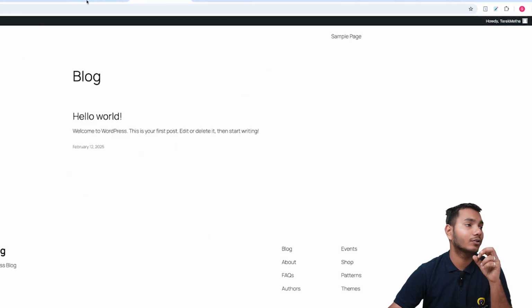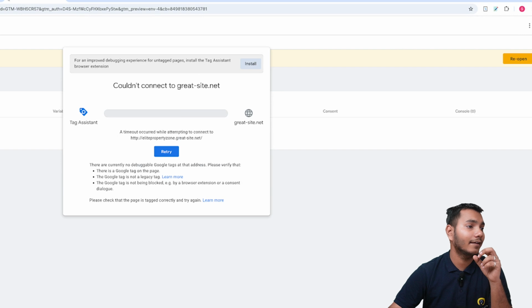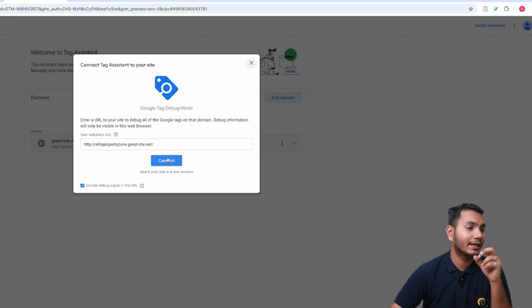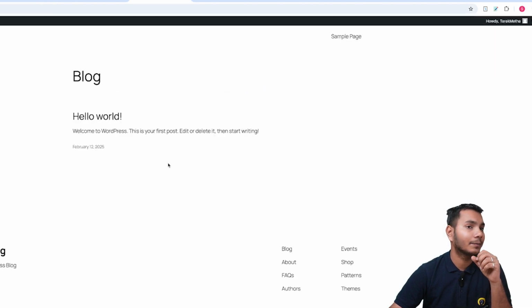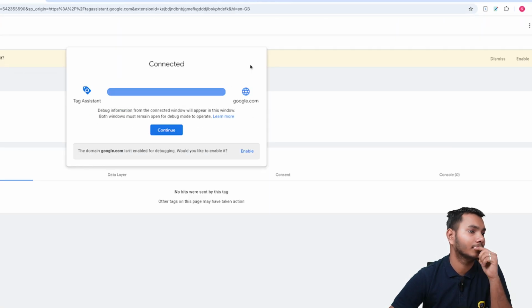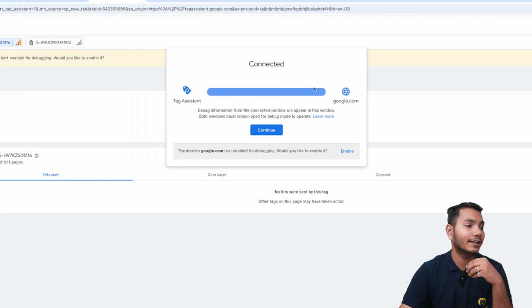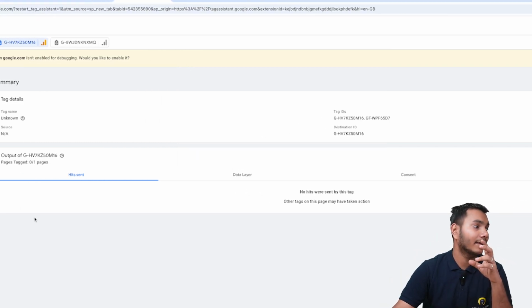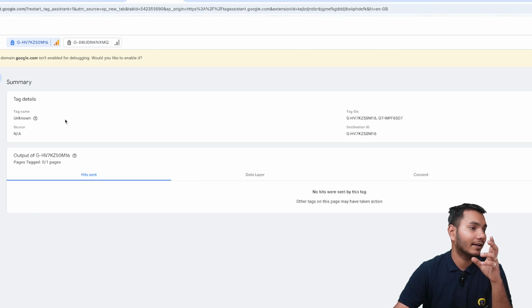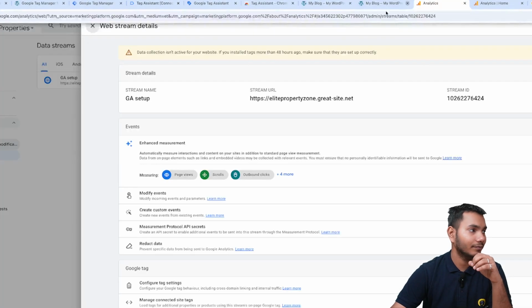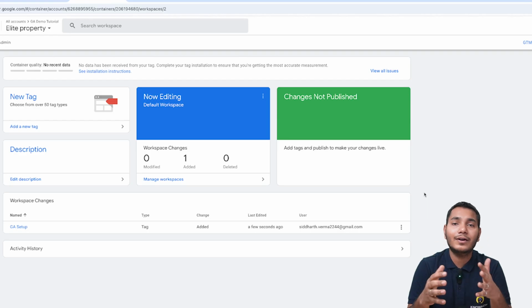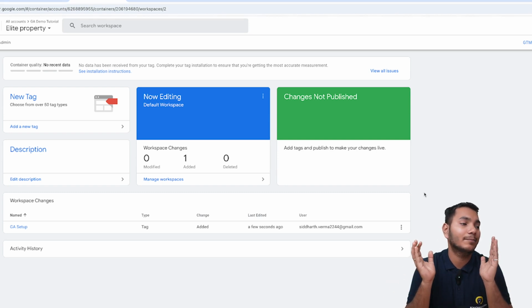Now I'll go onto my website. Then we'll click on retry. We'll click on connect, and now let's see, has it connected? Yes. So as you can see, our website has been successfully connected. I'll click on continue, and here we can see our tag details like tag name and other details, right? So if I go to Google Analytics and see here,